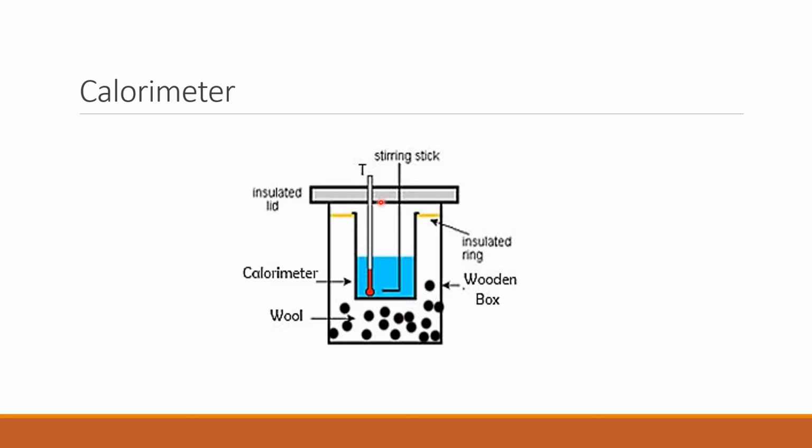A lid is placed here in order to avoid heat loss by convection. There are two holes made here. One is for the thermometer, another is for the stirrer. So, the calorimeter is basically used in order to measure the heat energy liberated or absorbed when it is mixed with the other substance.